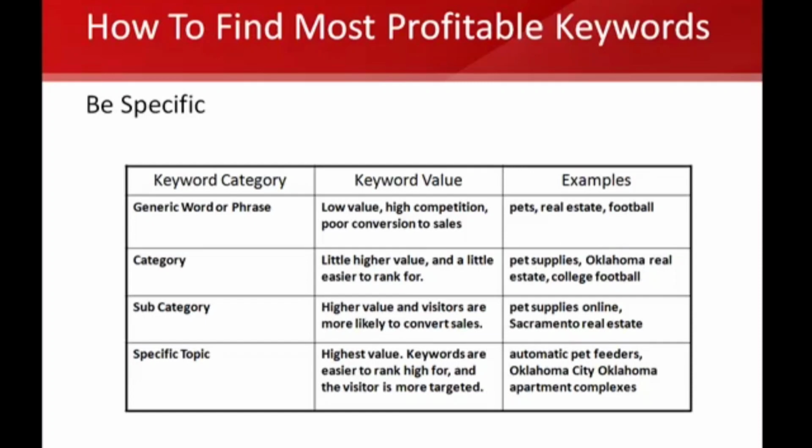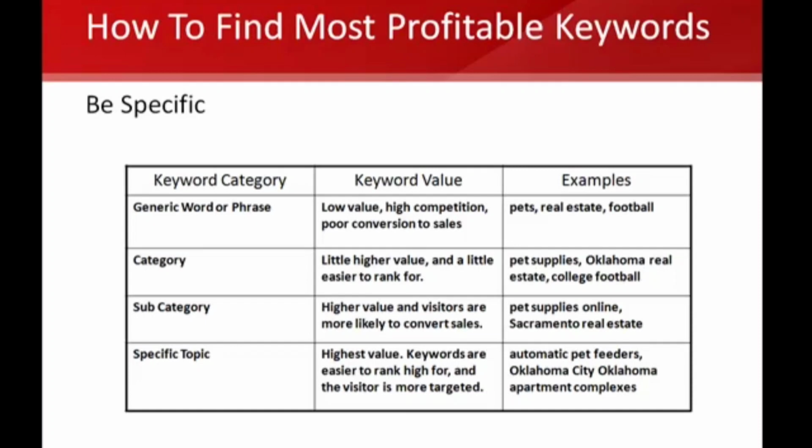If somebody types in a subcategory keyword phrase like Sacramento real estate or pet supplies online, they want to buy pet supplies online. But if they're typing in automatic pet feeders, there is no doubt in your mind what they're looking for. If you type in Oklahoma City, Oklahoma apartment complexes, there's no doubt in your mind what they want. If you type in Walla Walla, Washington winery, you know what they want. They want to look for a winery in Walla Walla, Washington, or they want to find a lawyer in Sacramento, California. They're not just going to type in California lawyers, because that could mean every single city in California. That could be a little hairy.